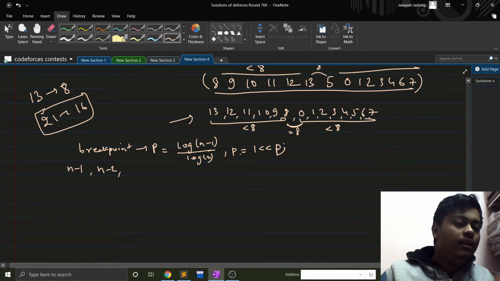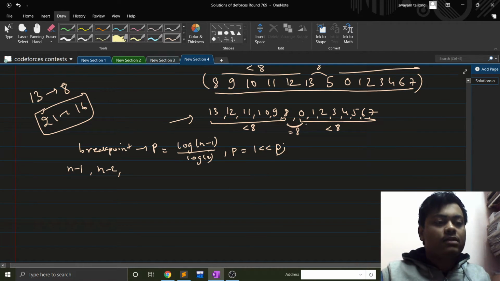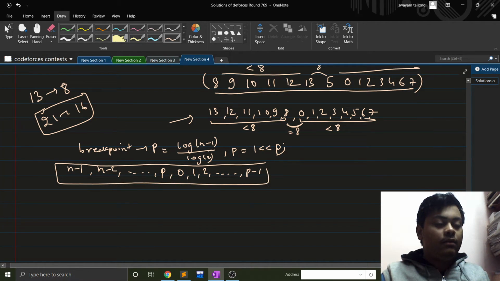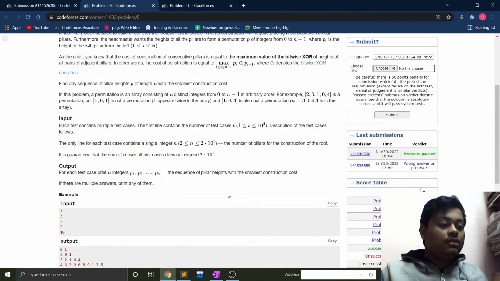Or even if I'm a little bit off here, you can just check. So the series will become n minus 1, n minus 2, up till you go to p, and then start from 0, 1, 2, up till p minus 1. This is the series. Fine, yes. So that was B.